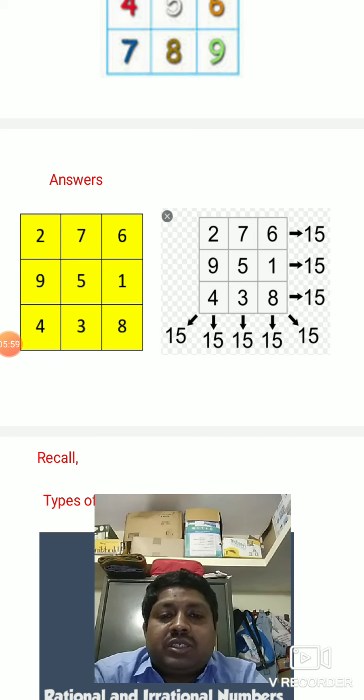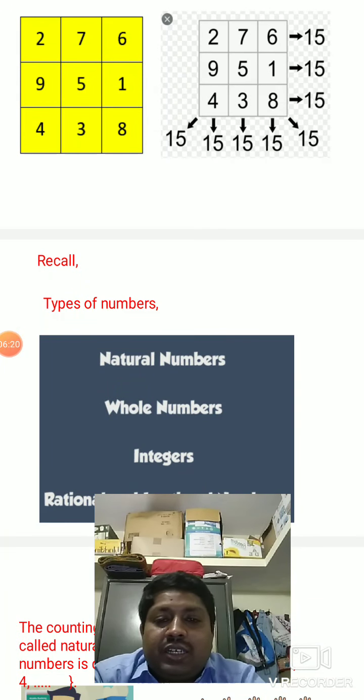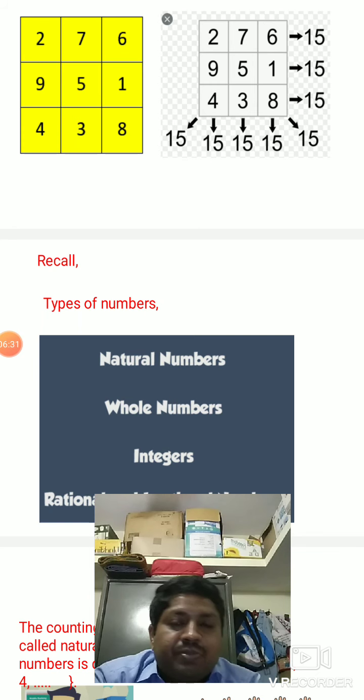Again, column wise: 2 plus 9 plus 4 is also 15. 7, 5, 3 is 15. 6 plus 1 plus 8 is also 15. So whether you add row wise or column wise, you get the same answer, 15. You can also see the diagonal. Diagonal means the line across the square. 6 plus 5 is 11, 11 plus 4 is 15. Again you take the other diagonal.